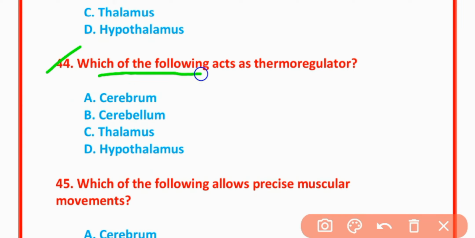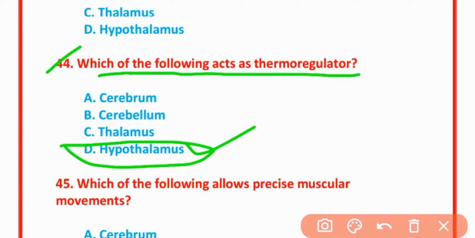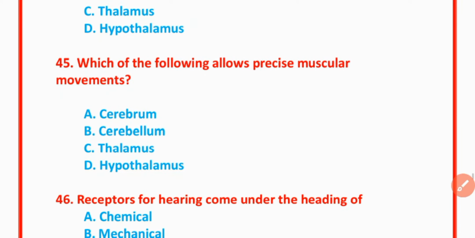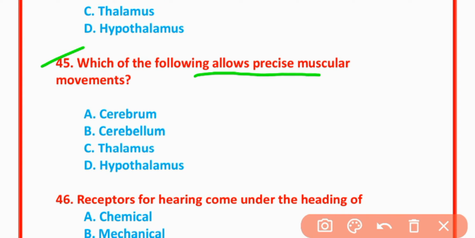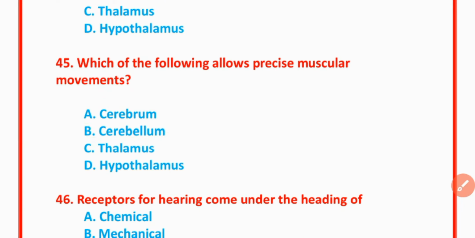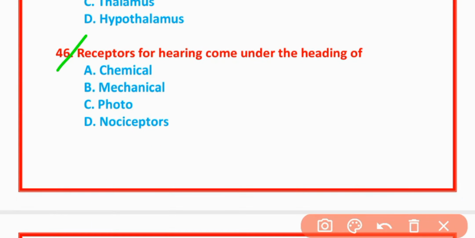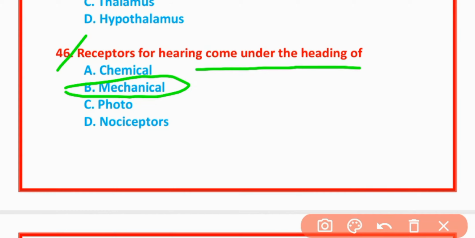44. Which of the following acts as a thermoregulator? Hypothalamus. Option D is correct. Which of the following allows precise muscular movement? Cerebellum. Option B is correct. MCQs number 46. Receptor for hearing comes under heading of mechanical. Option B, mechanical.